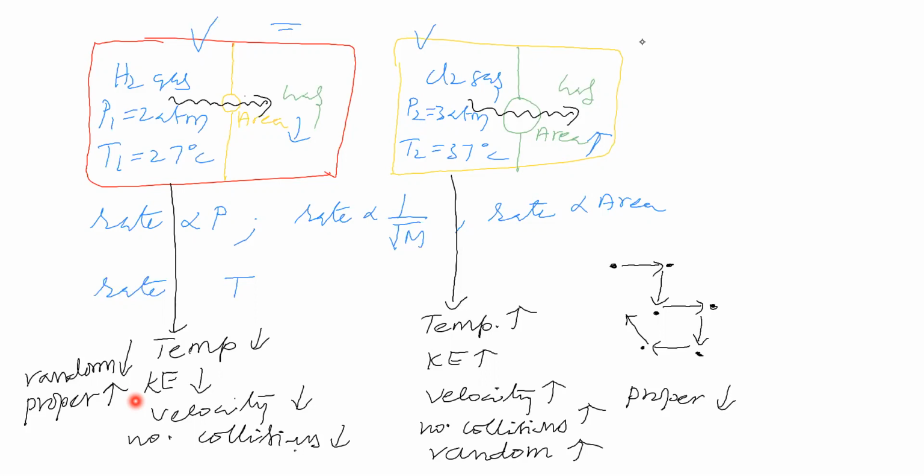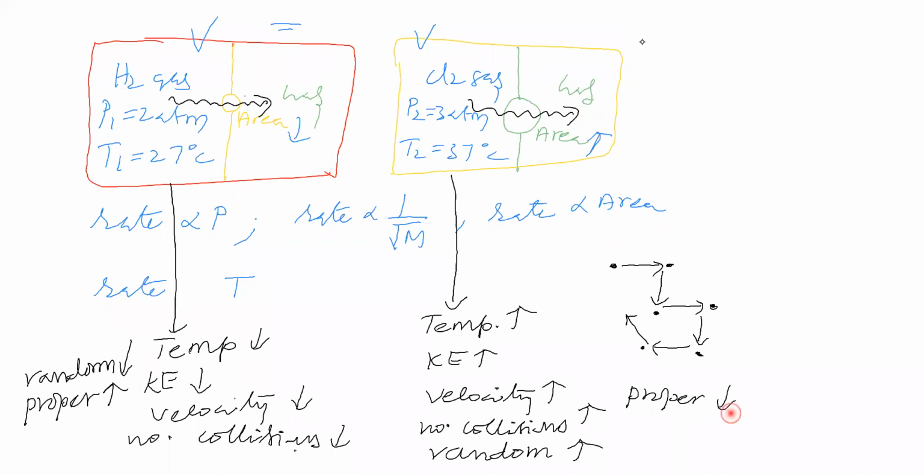Now you see that this hydrogen gas should move via this tiny hole, and similarly this chlorine gas should move via this tiny hole. This moving via a tiny hole is called proper motion.